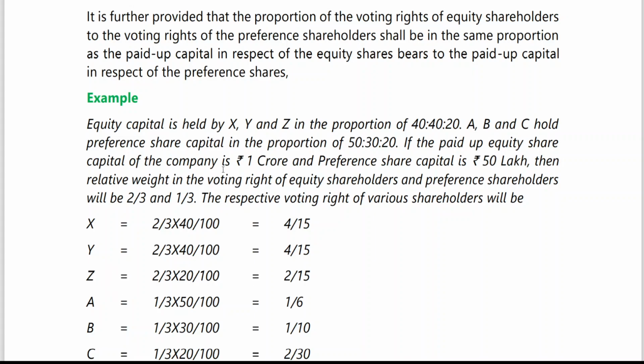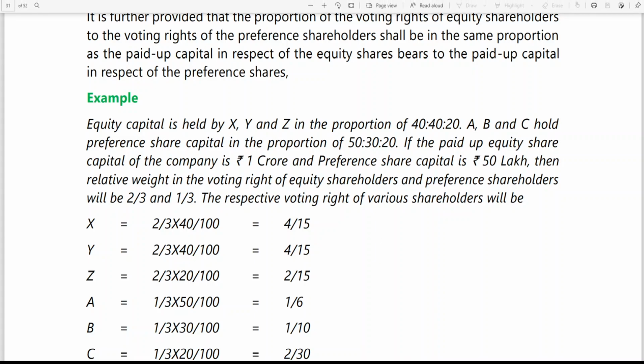Then the relative weight in the voting right of equity shareholders and preference shareholders according to their paid up capital is 2/3, 1/3. How did you get 2/3, 1/3? If equity share capital is 2 times preference share capital, this is nothing but 2:1. Preference share capital is 1 time, equity share capital 2 times. That means of 1 crore 50 lakhs, 2/3 belongs to equity shareholders and 1/3 to preference shareholders.